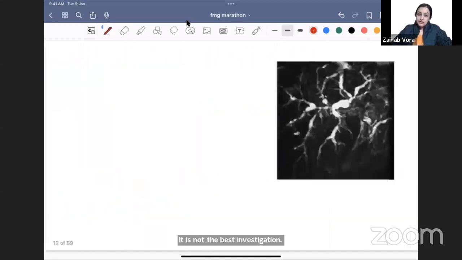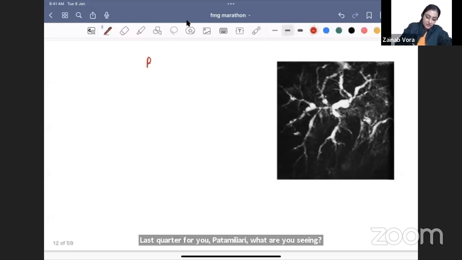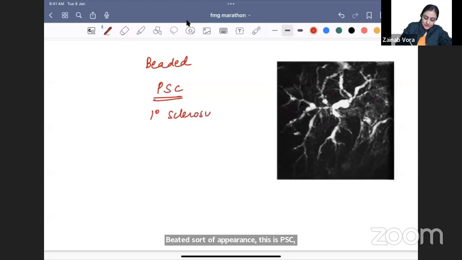Okay. Understood this? Last spotter for hepatobiliary, what are you seeing? I am seeing that there are multifocal strictures, beaded sort of appearance. Very good. Beaded sort of appearance. This is PSC, primary sclerosing cholangitis. Associated with what?